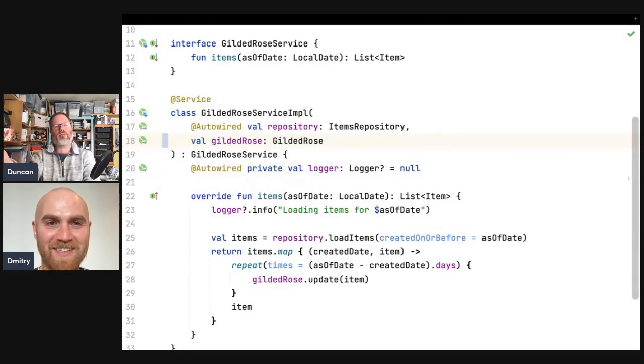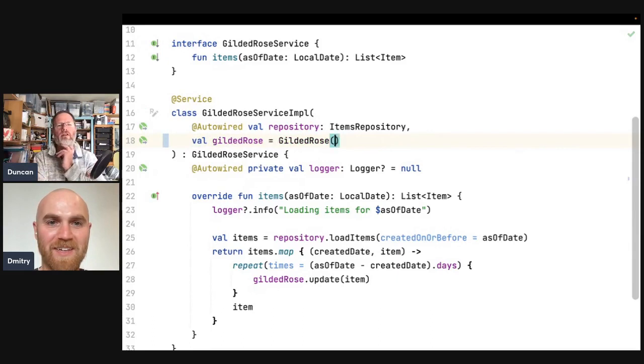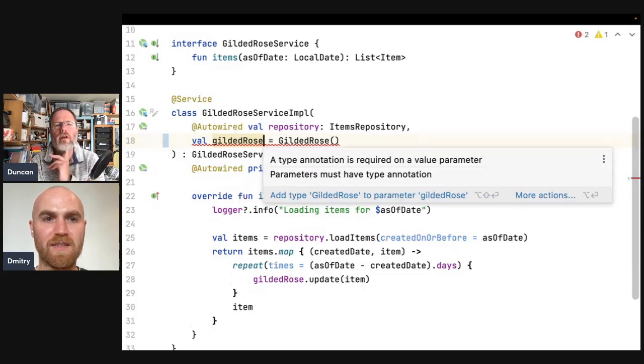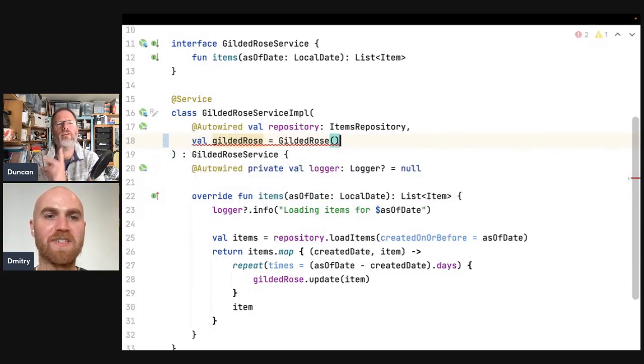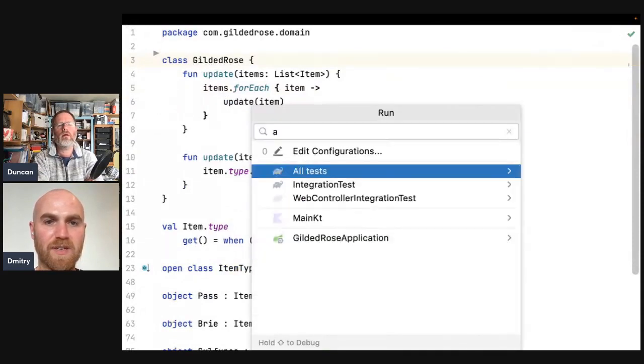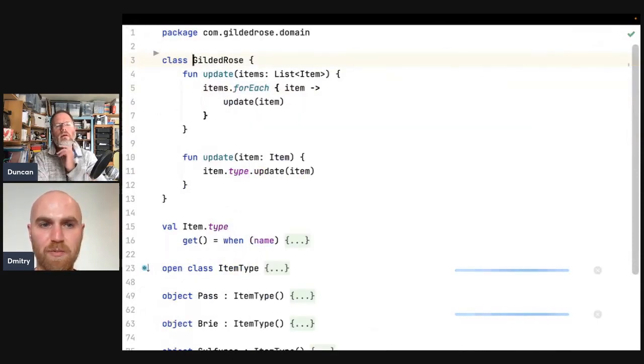But what you're saying is let's just make this Gilded Rose, right? So let's just create Gilded Rose in here. There's no dependencies on it. That's a little bit weird. What's the type? It's the type annotation of code. Yes, that's it. Needs that. And we don't need service on this thing. So it's completely out of the Spring annotation.